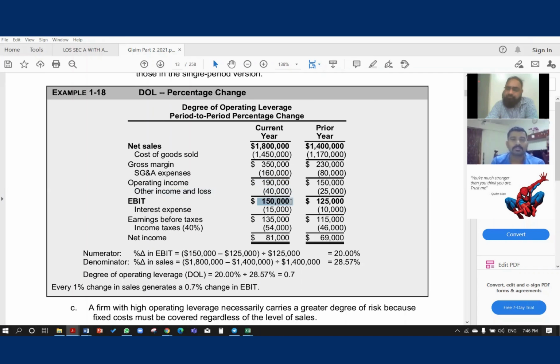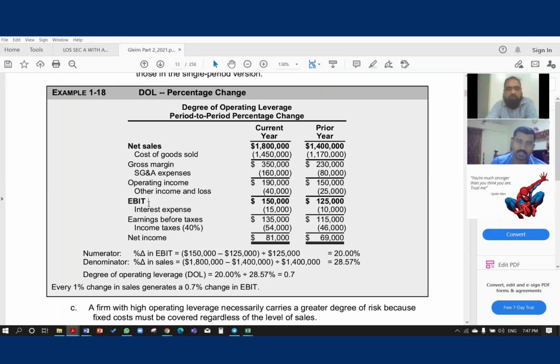In many income statements, you will find EBIT and operating income are the same. If you don't have other income, you will not have other cost, the expense you incur to earn the other income.